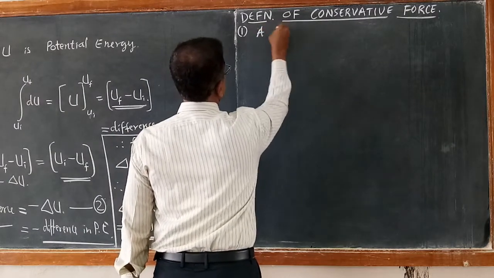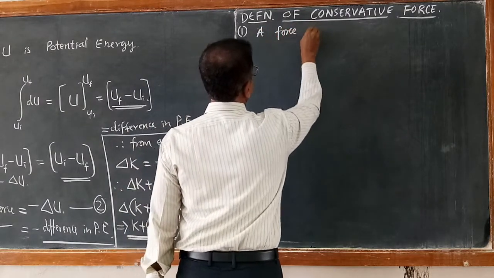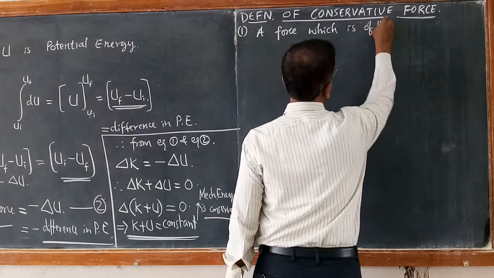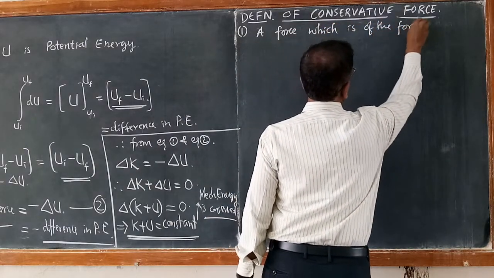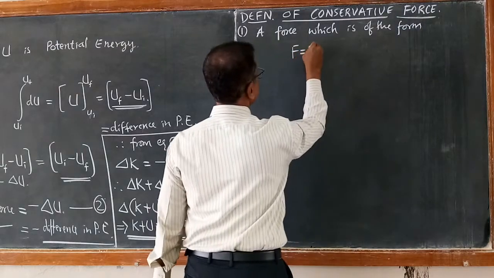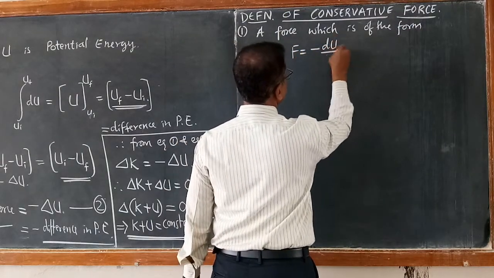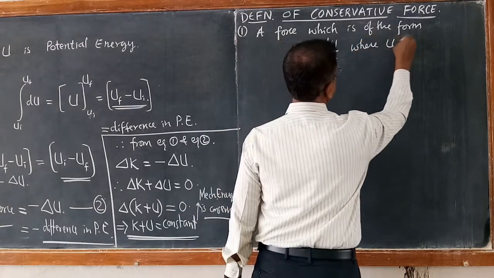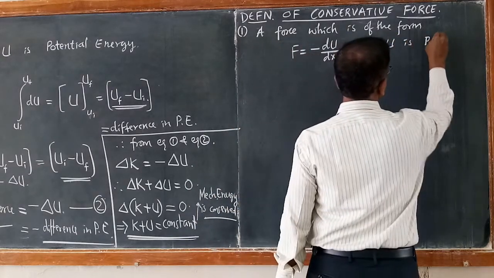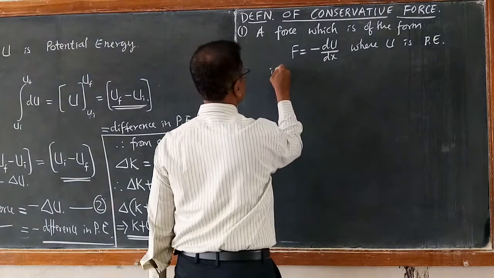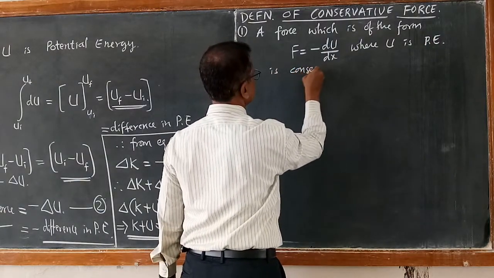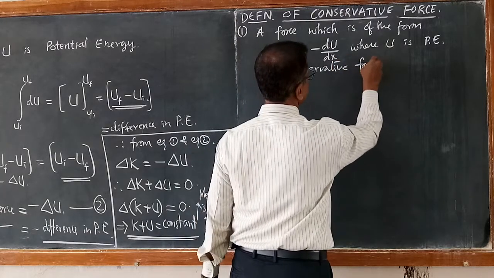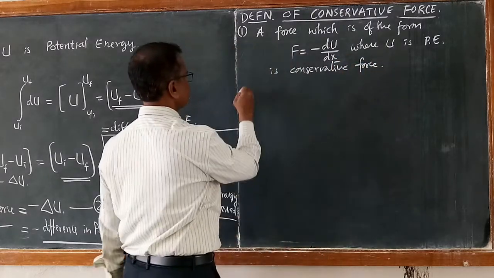A force which is of the form F equal to minus dU by dx, where U is potential energy, is a conservative force. This is one.